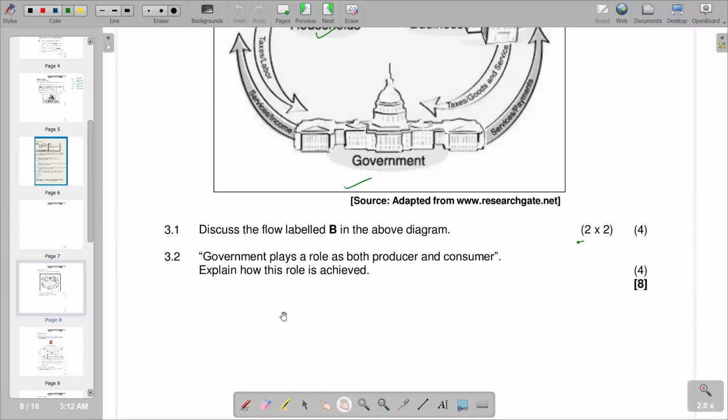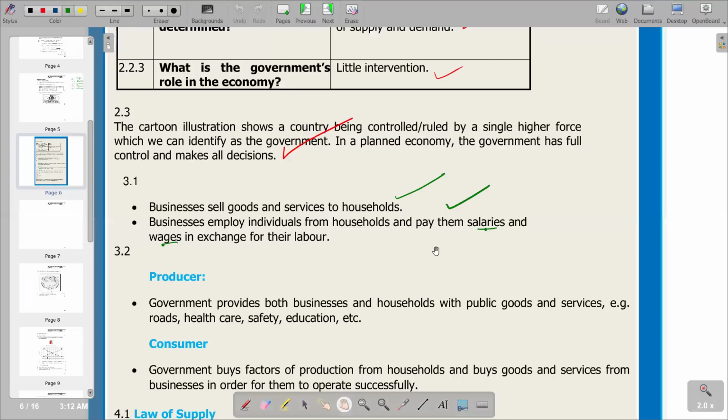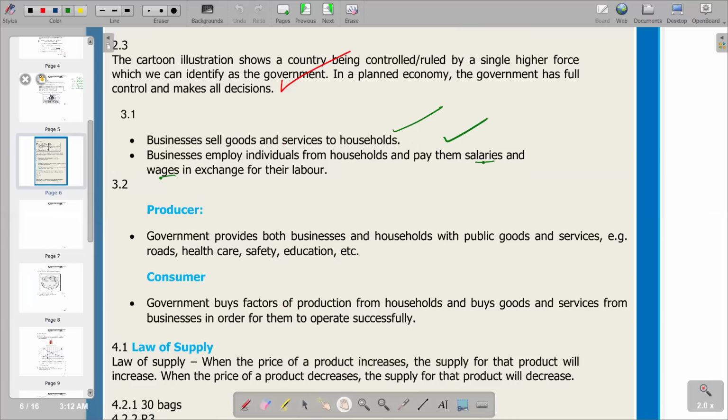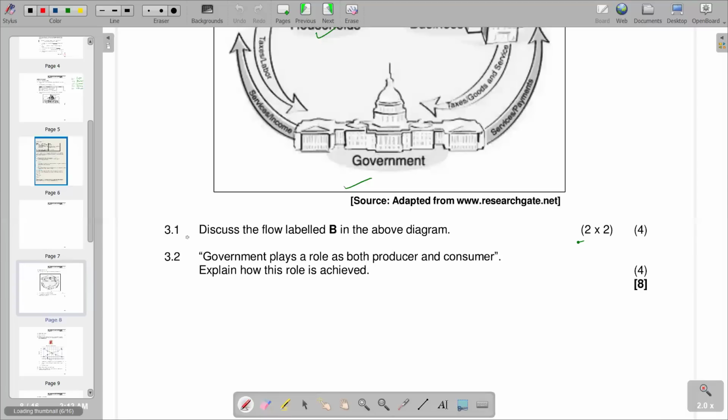So going to our answer section to see the presentation of our response. Being a producer, on the first part, we have a representation of public goods and services, for example, roads and healthcare. The government also buys factors of production from households and buys goods and services from businesses. So basically, now you can also have the government buy those goods and services from businesses. So that's what we have in terms of government being the consumer. So this is the response that we have in terms of our 3.2, and this is the end of our question 3.